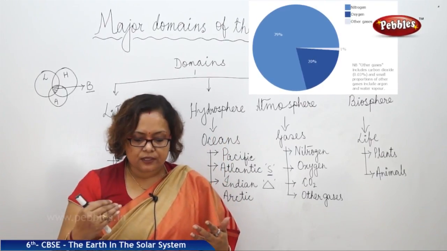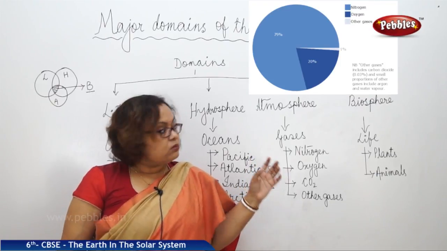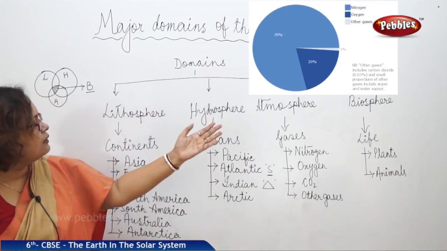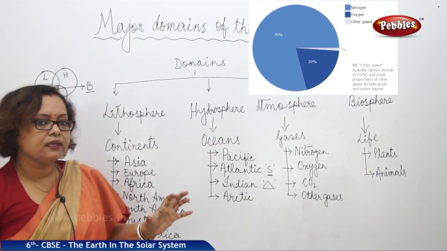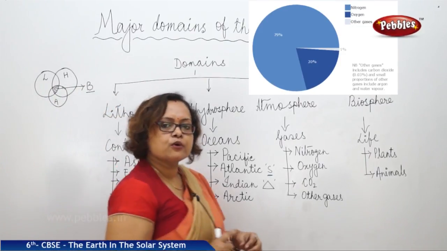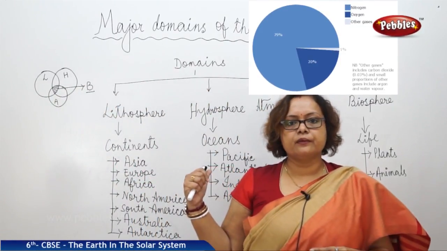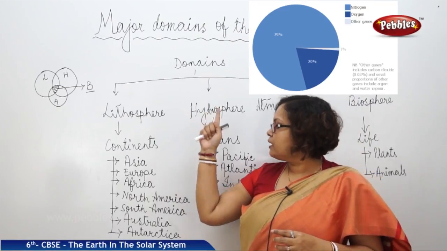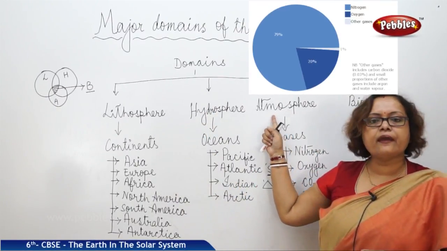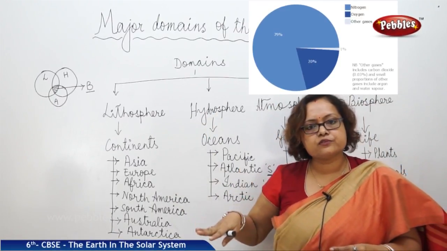Now, whatever we have learned in all these domains, it is our responsibility to save them. The lithosphere, hydrosphere and atmosphere have no life to change themselves.